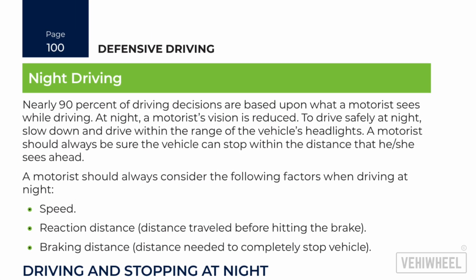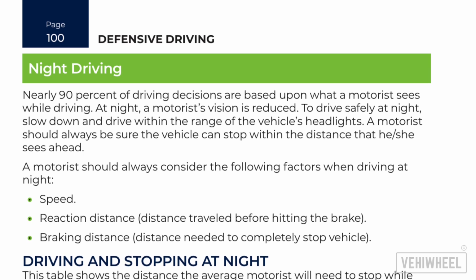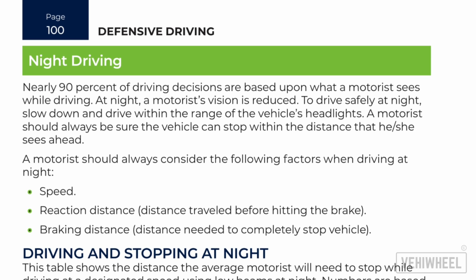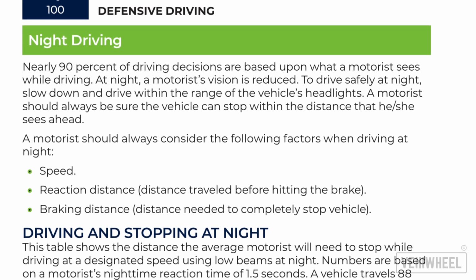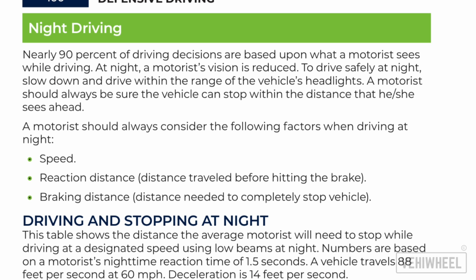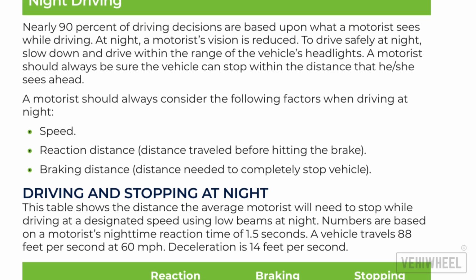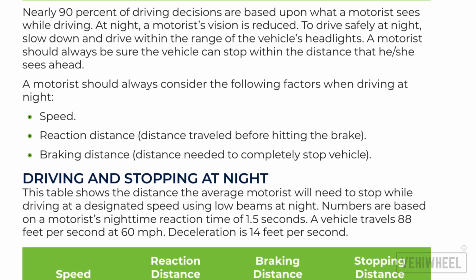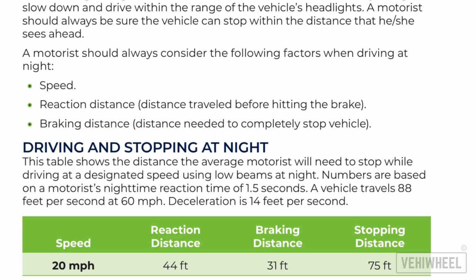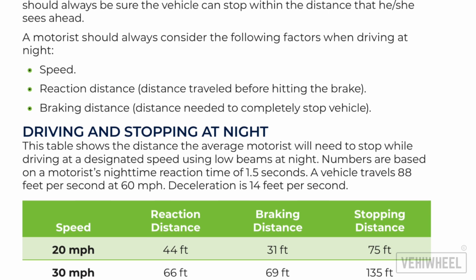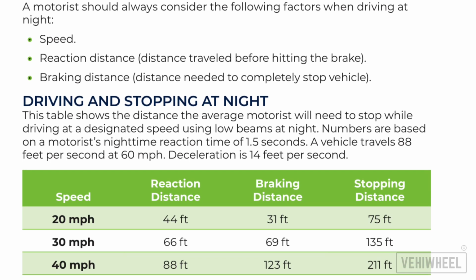Section 12. Night driving. Nearly 90% of driving decisions are based upon what a motorist sees while driving. At night, a motorist's vision is reduced. To drive safely at night, slow down and drive within the range of the vehicle's headlights. A motorist should always be sure the vehicle can stop within the distance that he/she sees ahead. A motorist should always consider the following factors when driving at night: speed, reaction distance, distance traveled before hitting the brake, braking distance, distance needed to completely stop a vehicle.